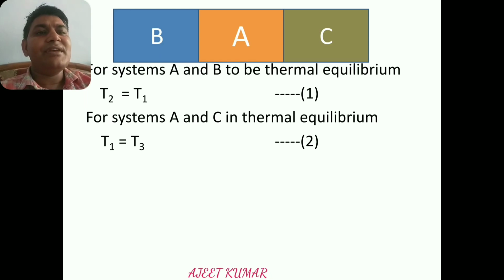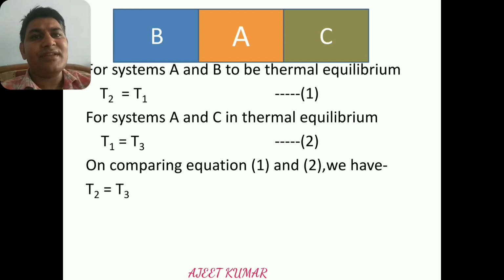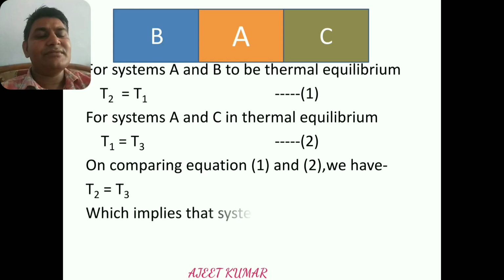On comparing equation 1st and 2nd, we get T1 is equal to T2 is equal to T3. Hence, T2 is equal to T3. Or we can say the temperature of system B is equal to the temperature of system C, which is the zeroth law of thermodynamics, because system B and system C have the same temperature. It means system B and system C are in thermal equilibrium.